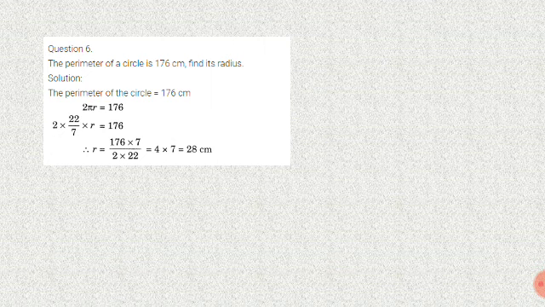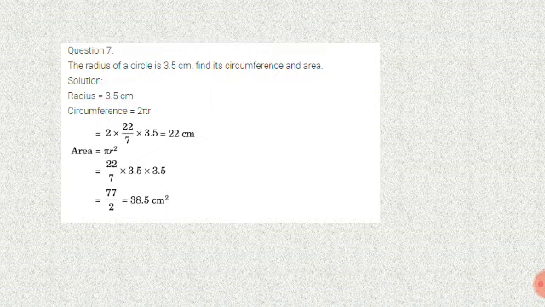The perimeter of a circle is 176 centimeter. Find its radius. The perimeter of a circle formula: 2 pi r equal to 176. So find the radius. 2 into 22 by 7 into r equal to 176. r equals 176 into 7 by 2 into 22. So cancel it. We get a value 4 into 7, 28 centimeter.